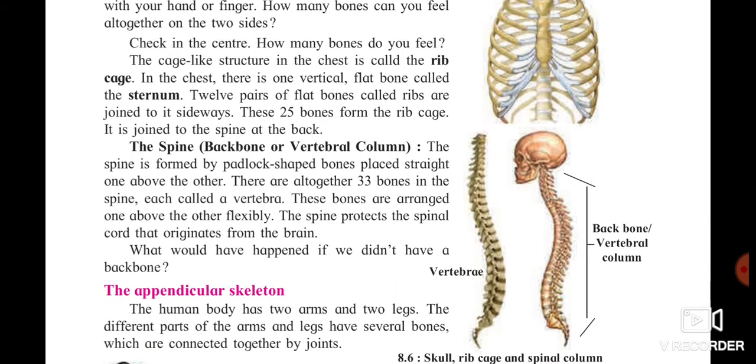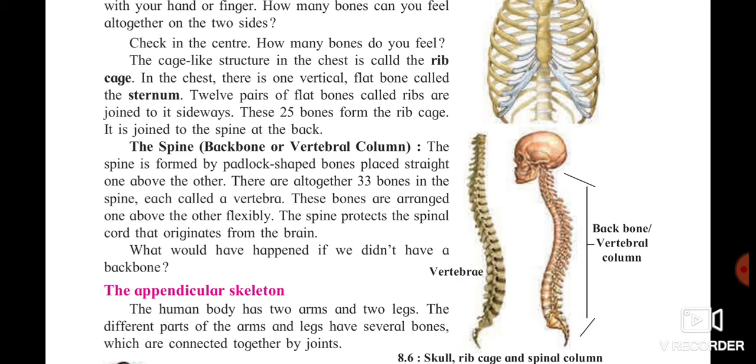Now the spine, the backbone or the vertebral column. The spine is formed by padlock-shaped bones. Padlock means they are locked onto each other, they are connected to each other. So there are a total of 33 bones in the spine, which are also called vertebrae.